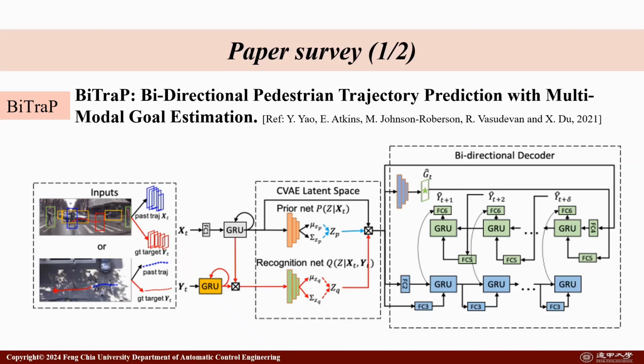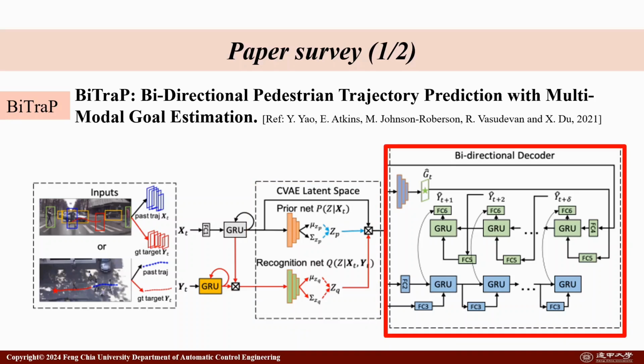And this is our paper survey. The first paper, the key of the future is to use the CVAE to generate the trajectory. And it uses the bidirectional GRU to predict the trajectory, and this can improve the model accuracy.